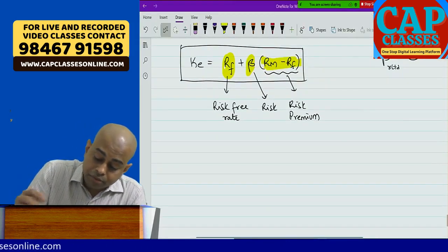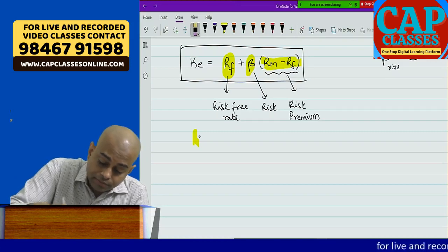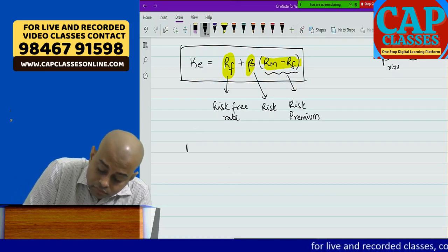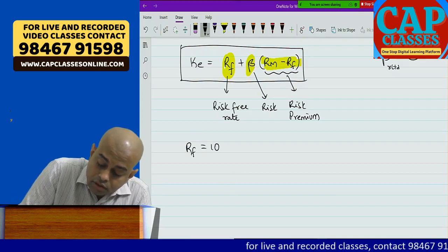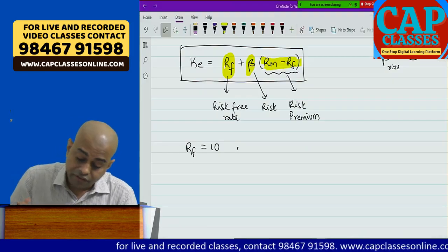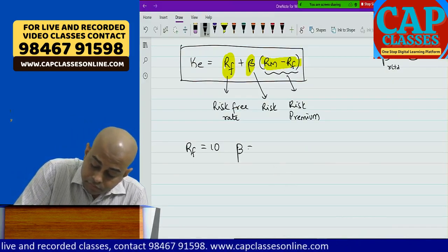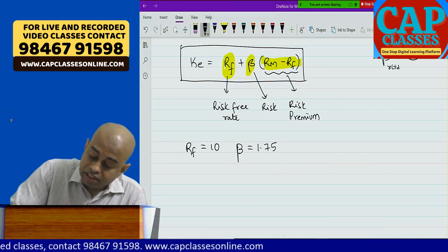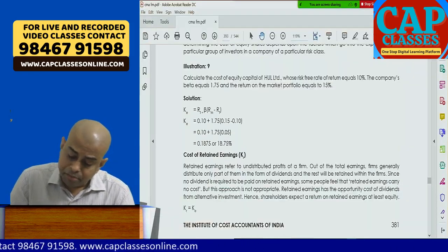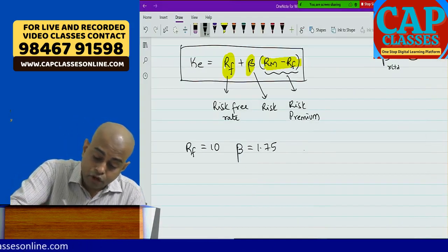From the question, risk-free rate is equal to 10%. Beta is equal to, what is the beta given in the question? 1.75. RM is also given in the question. What is RM? 15. Return from the market portfolio is given as 15.